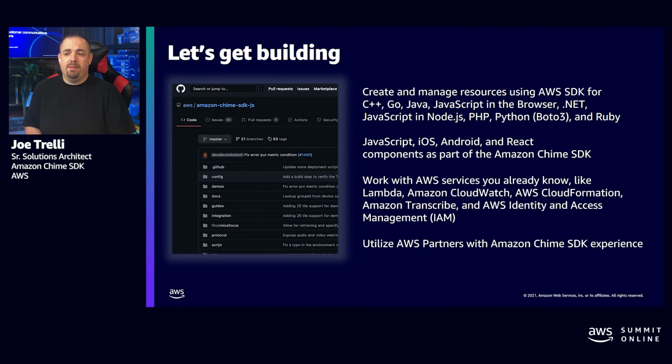And depending on the coding language that your team likes to work in, we have React components, but also if you use the AWS SDK, the languages that it supports, we support. And also, if you're having trouble with this and you don't have the skill set to build something like this, of course, you could utilize AWS partners. And we have many AWS partners who are skilled with the Amazon Chime SDK and have helped some of our customers out who maybe didn't have the staff to do what they want to do.